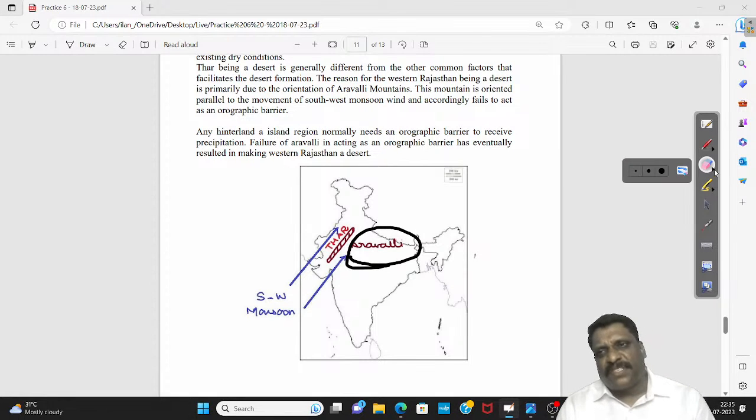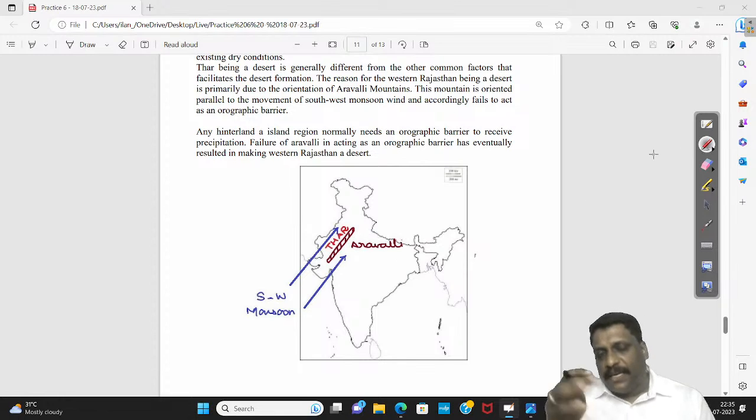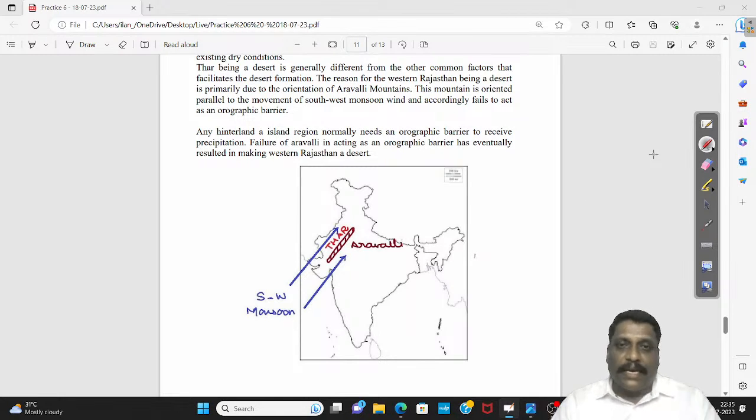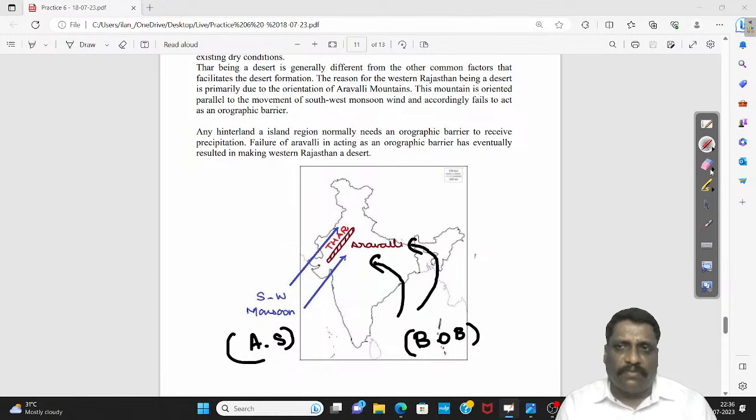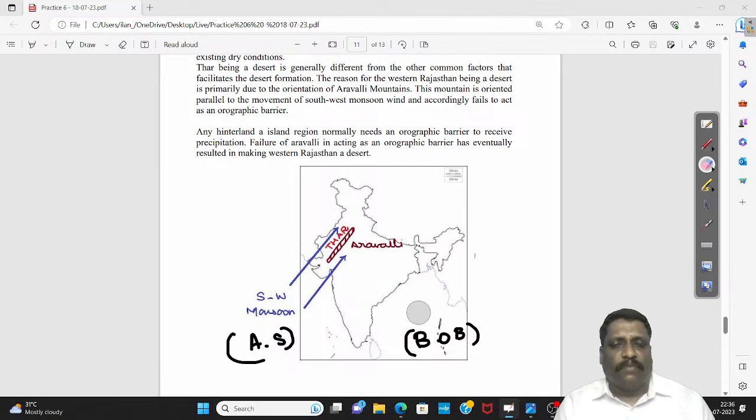I'll tell you why. Because the single largest source of precipitation for the entire India is the southwest monsoon. The ongoing southwest monsoon has different branches. We have this Arabian Sea branch, and we do have this Bay of Bengal branch, which will be entering from the Bay of Bengal side. I'll be having different branches. In the Bay of Bengal branch itself, I have three branches, right? We call them as what?